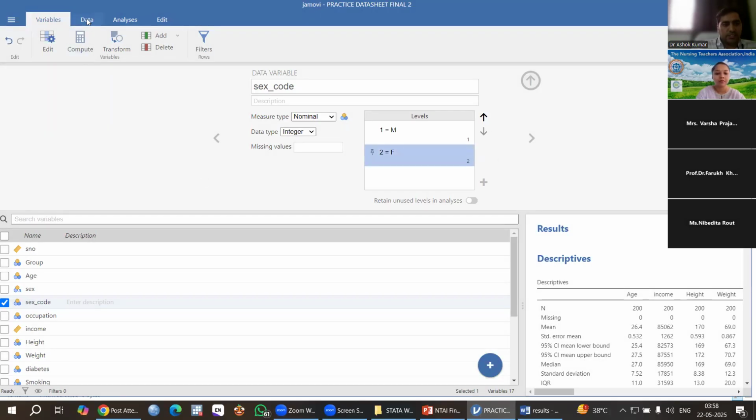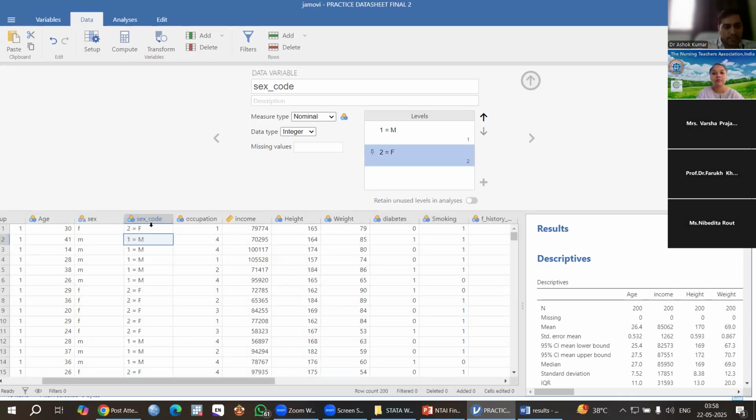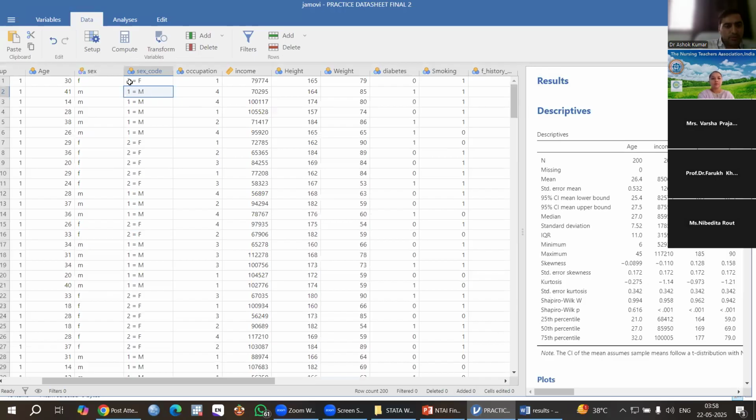Then when I see my data, you can see here: 2 is equal to female, 1 is equal to male. This will come here. In SPSS, it will not come according to this, but there are some software differences and we have to adopt it. There is no problem. Then we can give coding according to this.